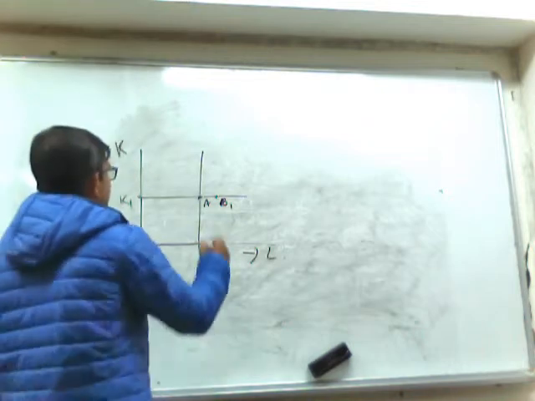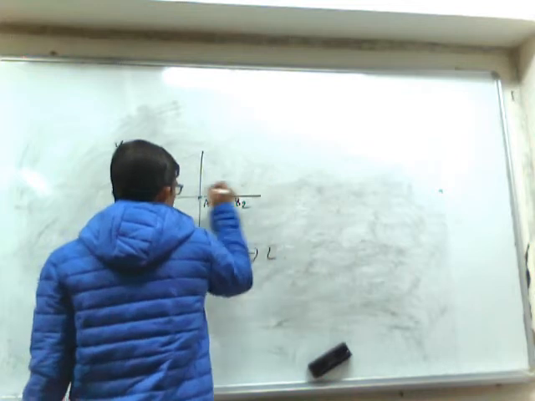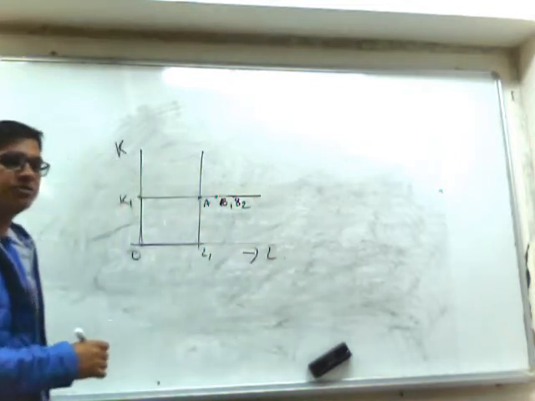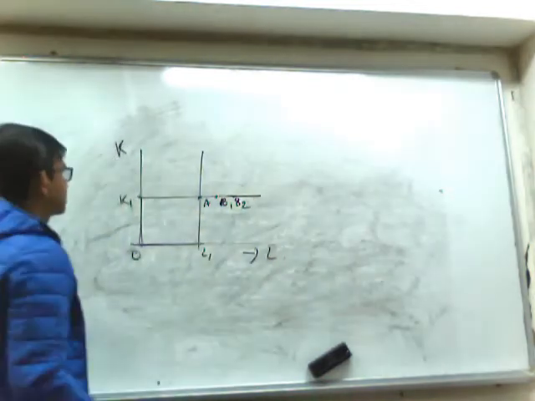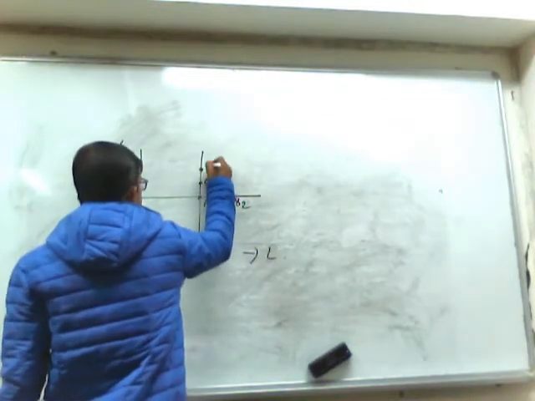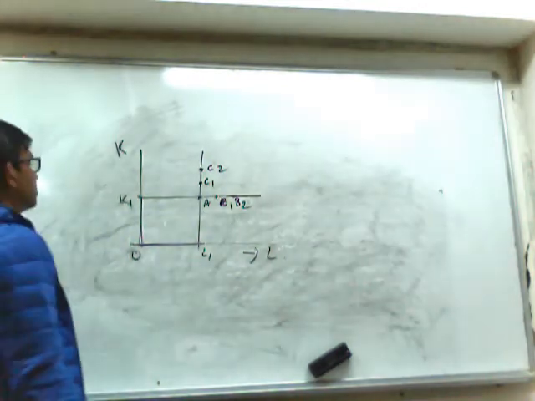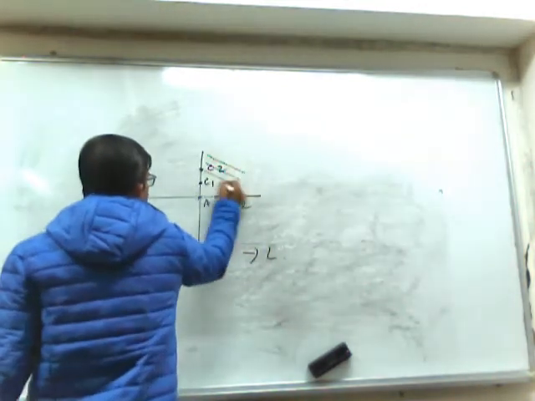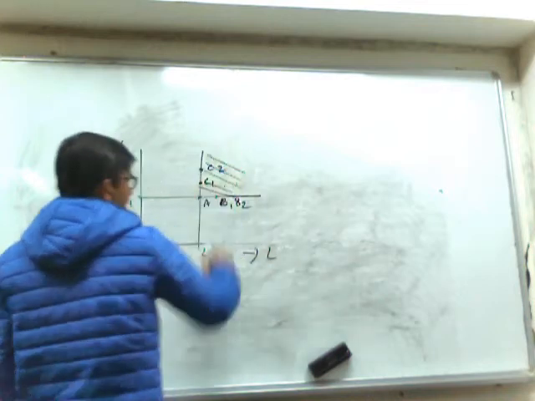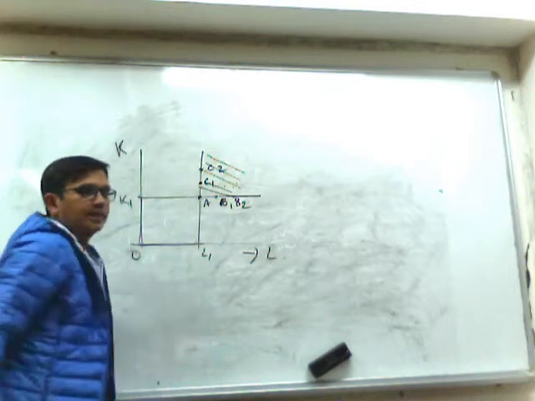Similarly, if we move in this direction, to B2, every point will give you a higher level of output. And similarly, if we move in this direction, C1, C2, all the combinations will give you a higher level of output. So in this shaded area, each and every combination of factors will indicate a higher level of output compared to A.